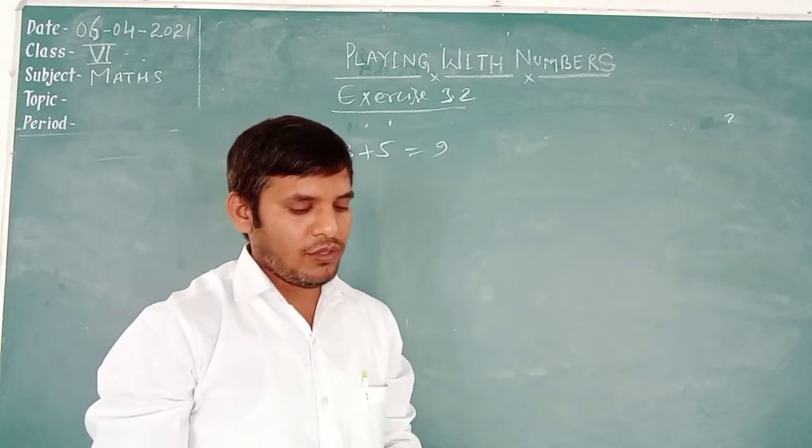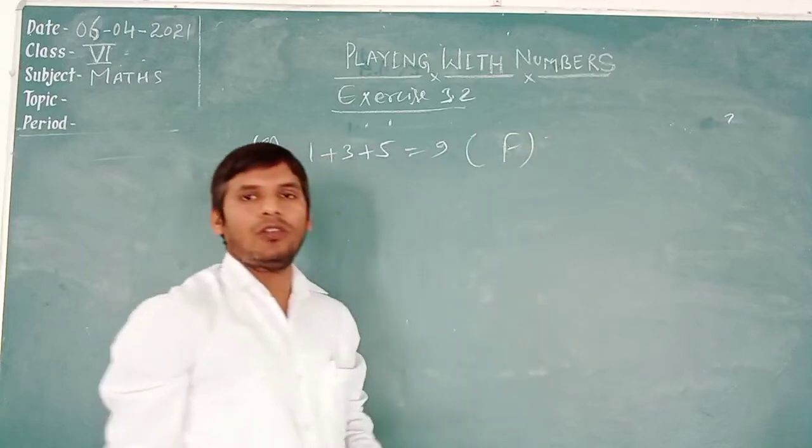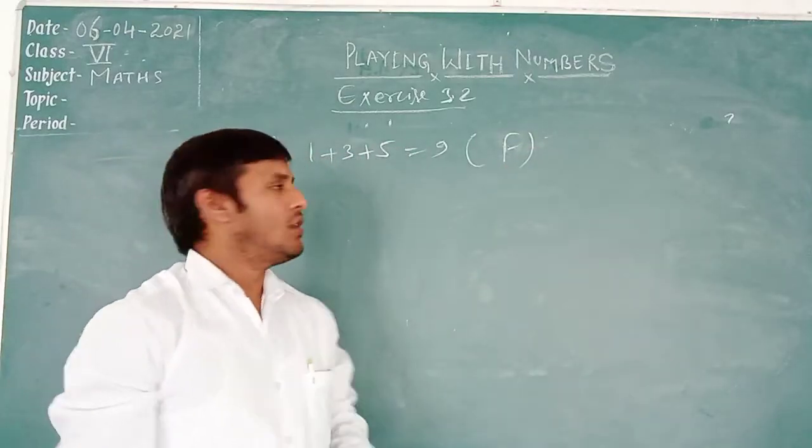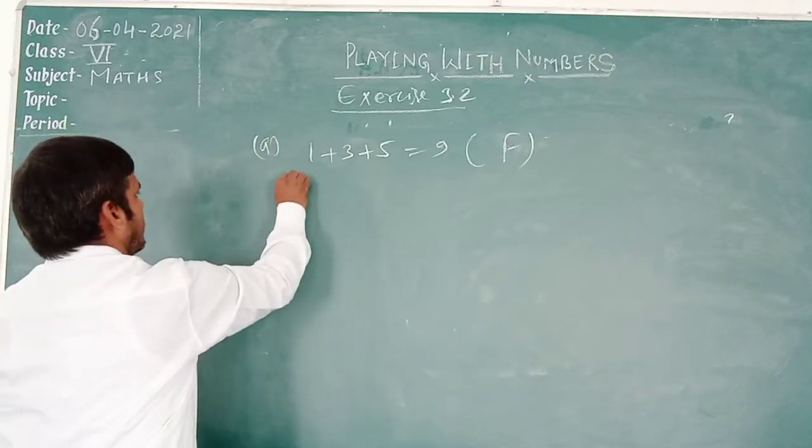The question says the sum of three odd numbers is an even number. It is false, because the sum of three odd numbers is an odd number, not an even number.